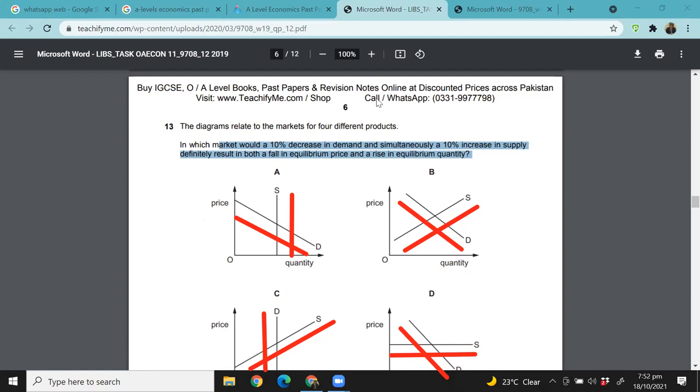A and B are similar. So think about this. A and B are not exactly similar, right? The problem was that I did not decrease the demand by that much. So they should have been an equal decrease, right? Let me show you. If the demand is also falling by 10%, have a look at this. But can you see that in the case of B, we can't really tell if there has been an increase in the equilibrium quantity or not, because they're still more or less in the same line.